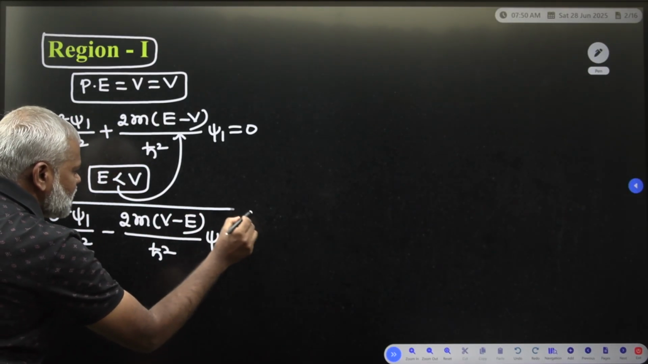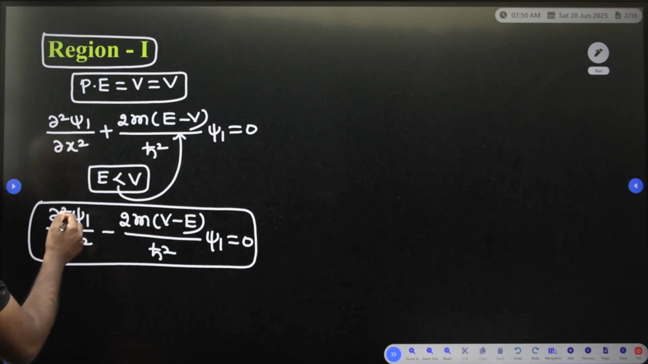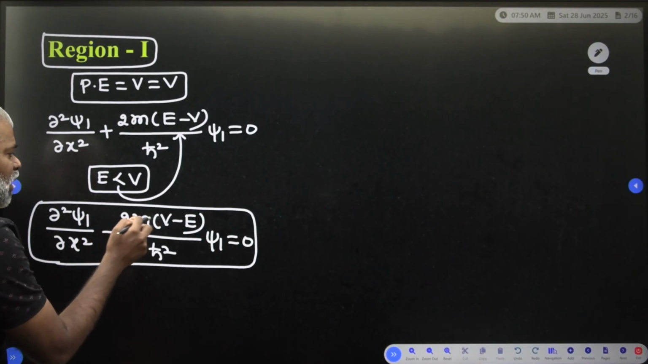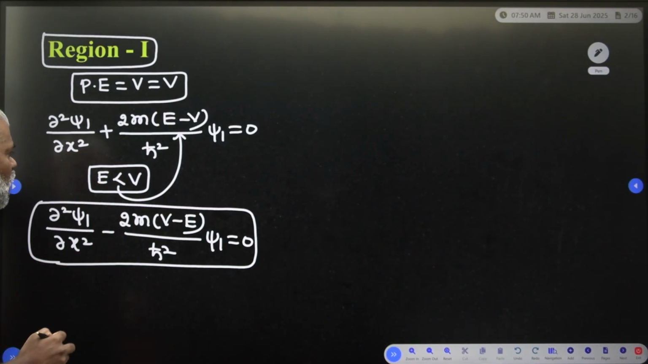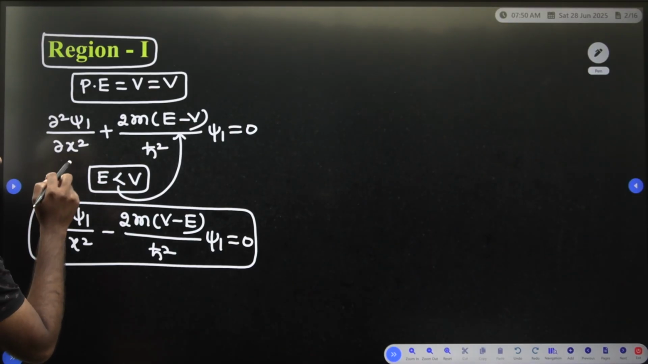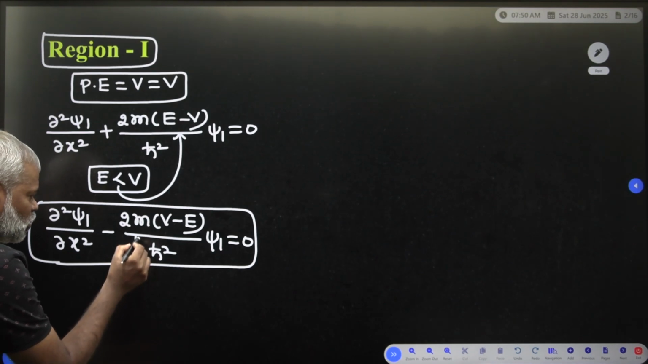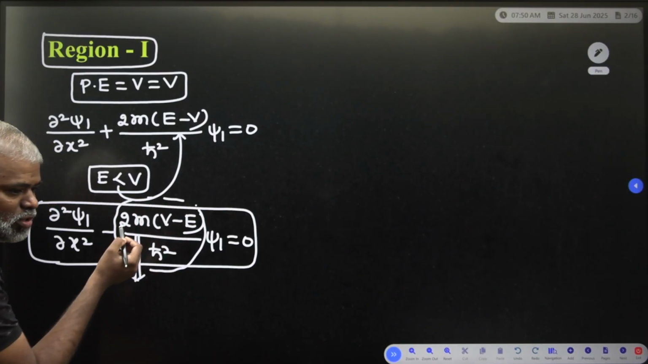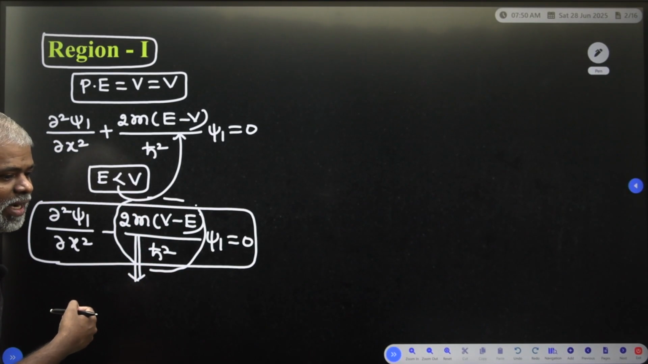This is a very important expression: d square psi 1 by dx square minus 2m into V minus E divided by h cut square into psi 1 is equal to 0. This is the condition for E less than V. Based on this, we take this entire constant as k1 square.